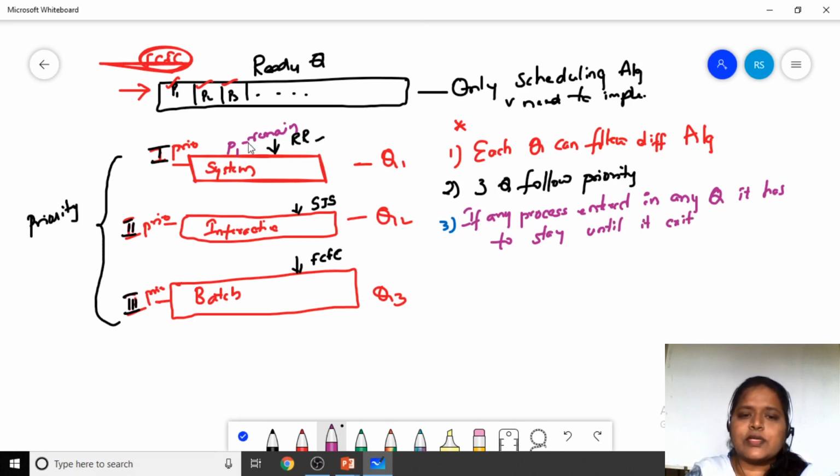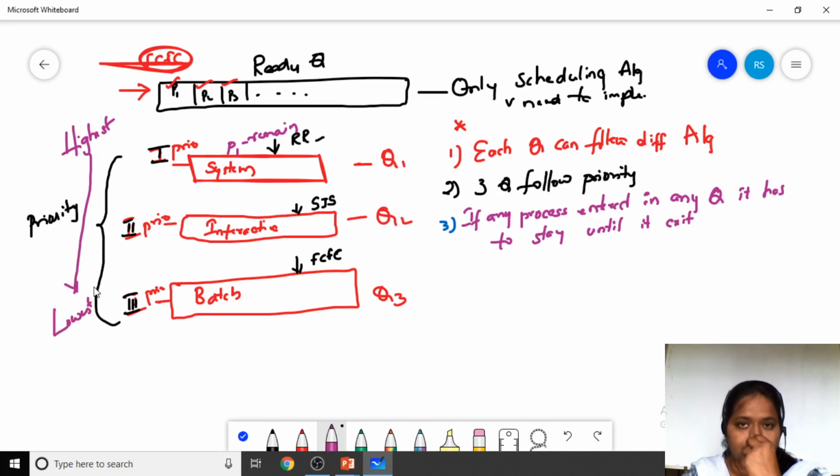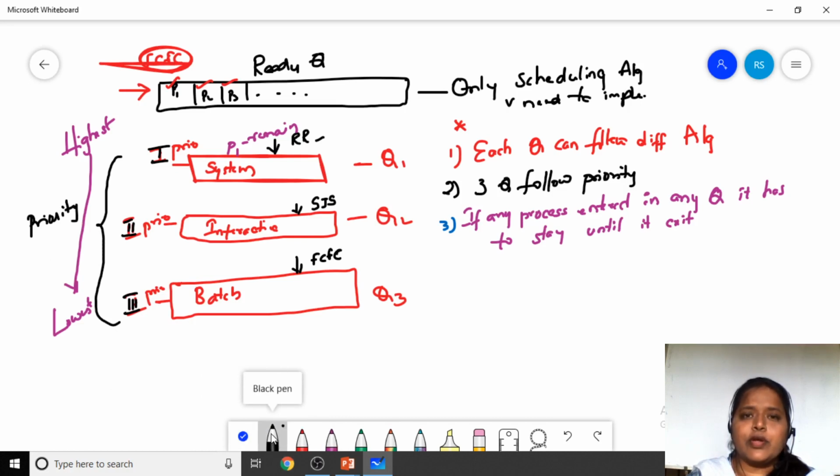Fine. Each queue is going to have a different scheduling algorithm. Second, all three queues are arranged in priority, from highest to lowest priority. And if we keep a process in any queue, that process should remain in that queue until it exits out of the system. That is what we have when we look at multilevel queue scheduling.